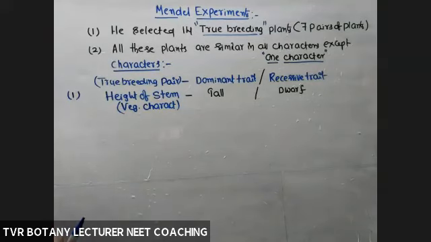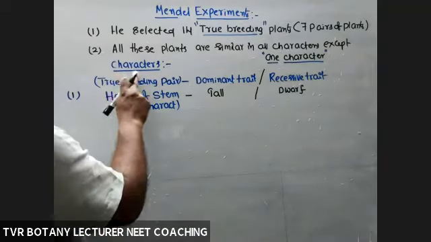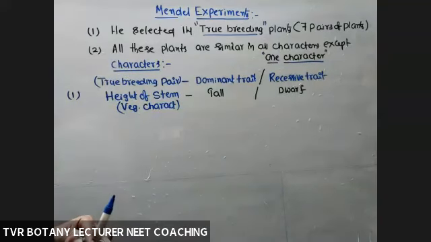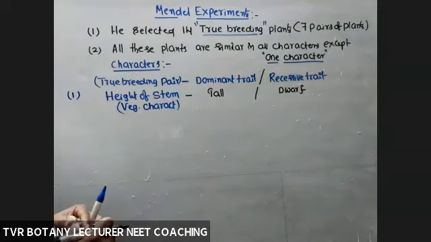Phenotypic character. Decided by the genotype. First, characters. After that, we'll see what about genotype. How genotype is able to decide a phenotype. Okay. So here, character. What character? Height. What type of height? Tall, dwarf. So here, character.